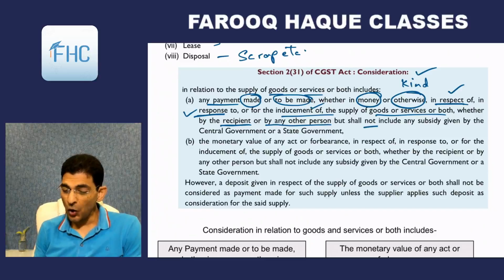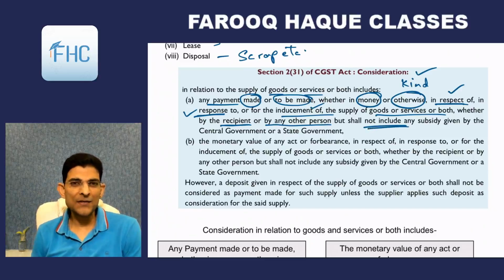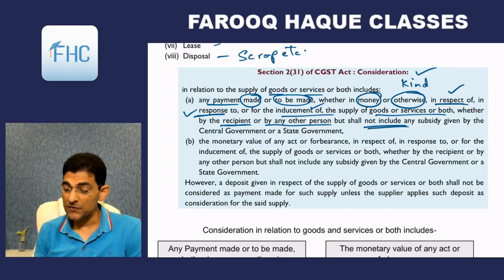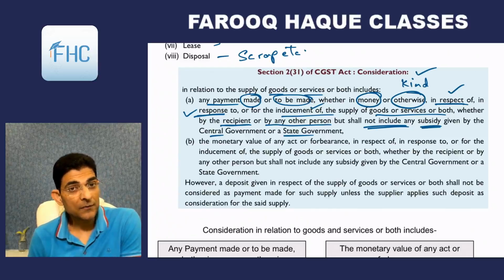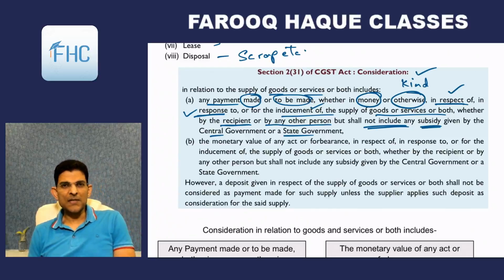but shall not include, finally, something that is not included, and that is subsidy given by the central or state government. Underline, given by whom? Central or state government. If the subsidy is given by any other company or any other person, then that is consideration. It will be chargeable. But subsidy given by the central or state government is not taxable. So therefore it is kept out of the definition of consideration.